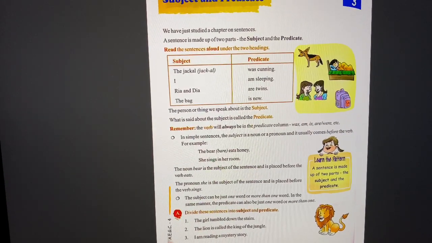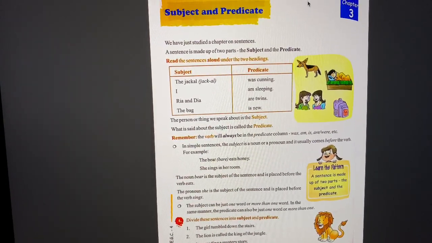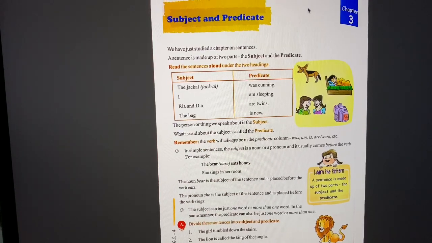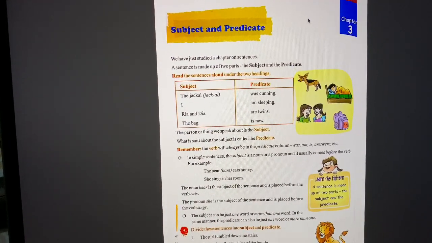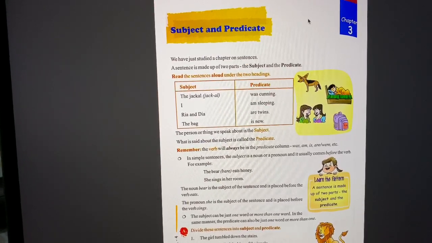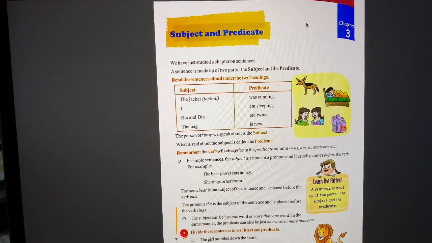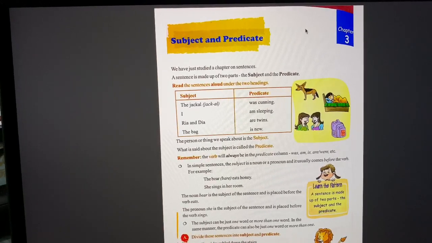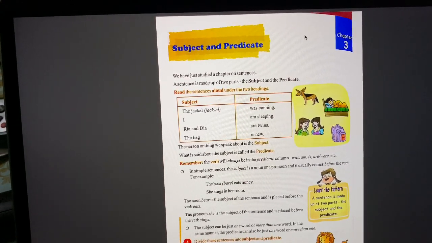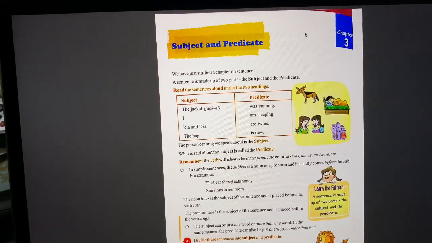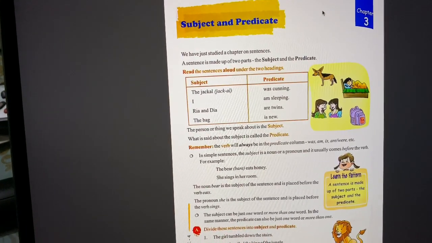In simple sentences, the subject is a noun or a pronoun and it usually comes before the verb. So generally, the noun and pronoun will be the subject of the sentence and it will come before the action, which is the word which gives action, the verb, right?